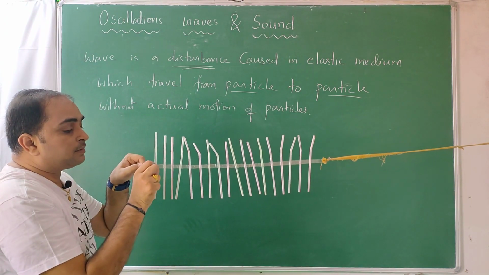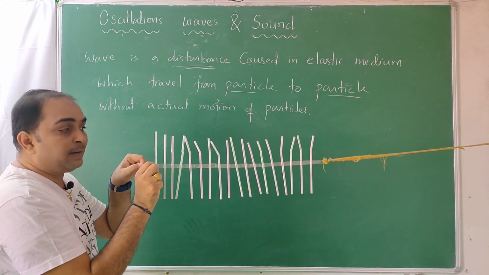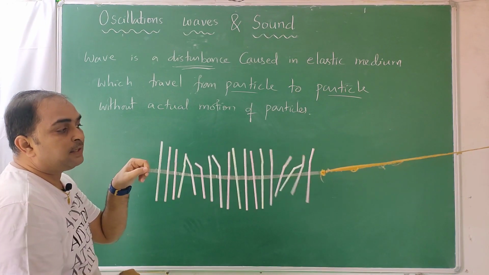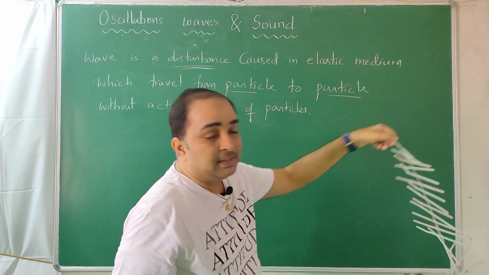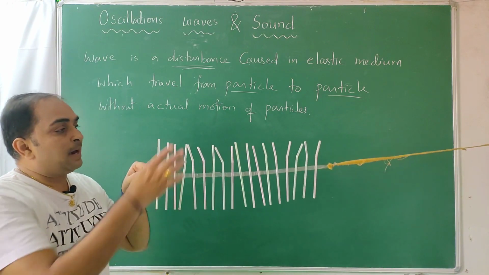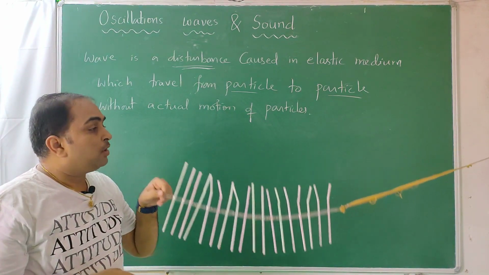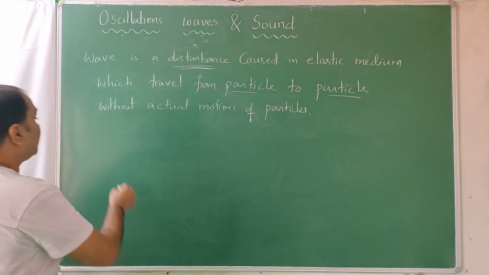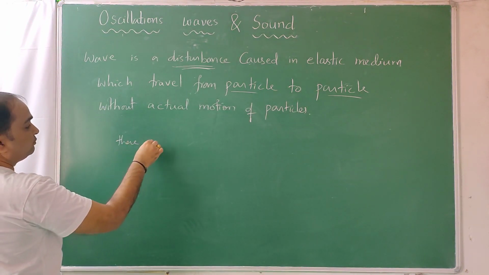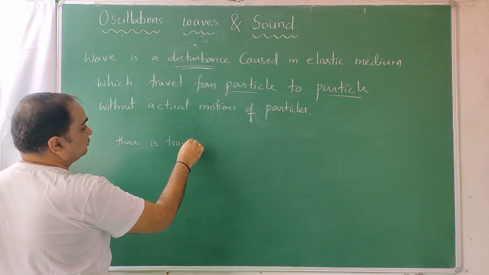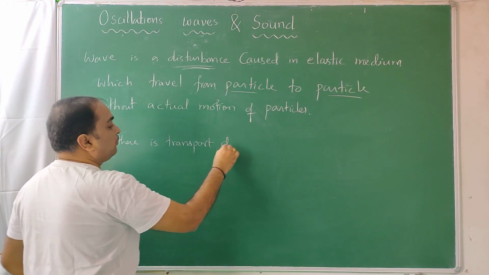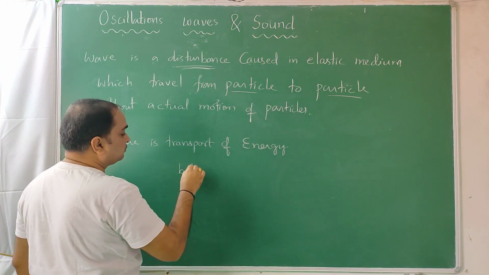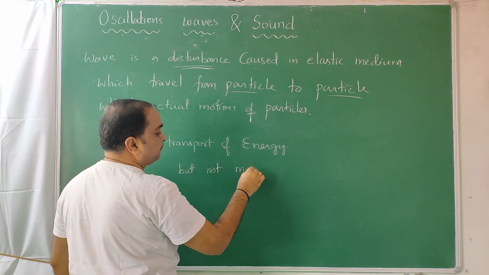Secondly, the particle's mean position is not changing. The center of this remains here, the center of this remains here. Only the energy travels. Matter also can travel, but that is different; here matter doesn't travel. Matter is fixed at every place. So basically the definition is, there is transport of energy but not matter.